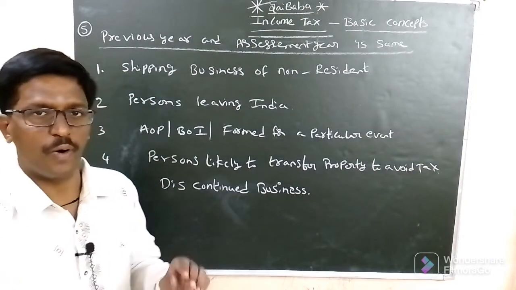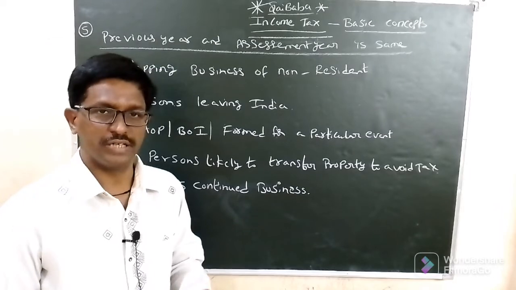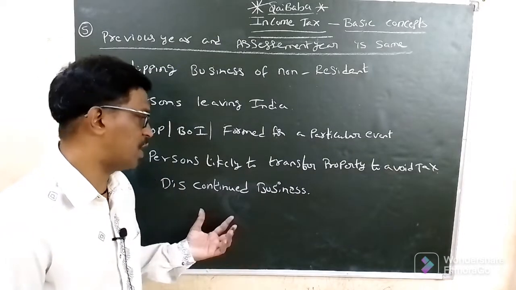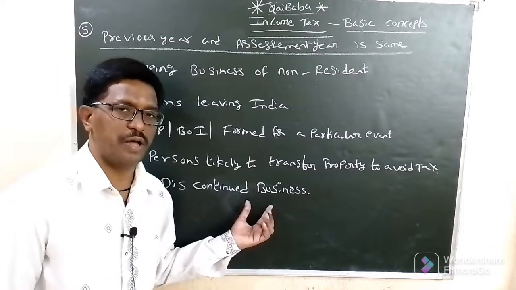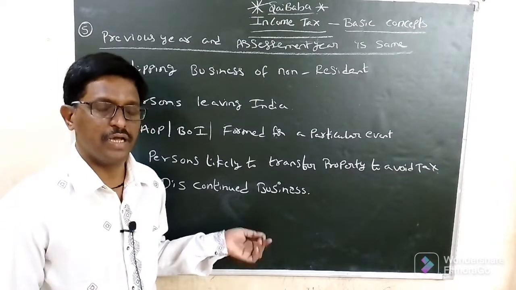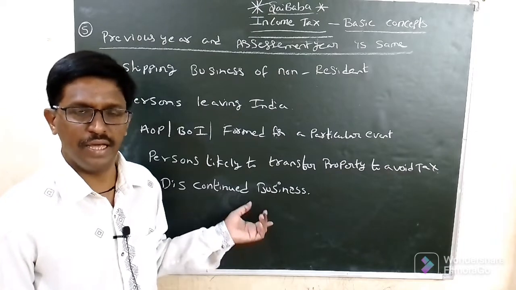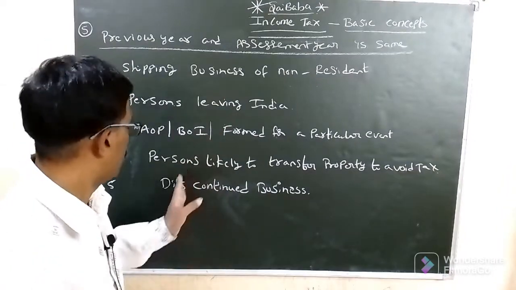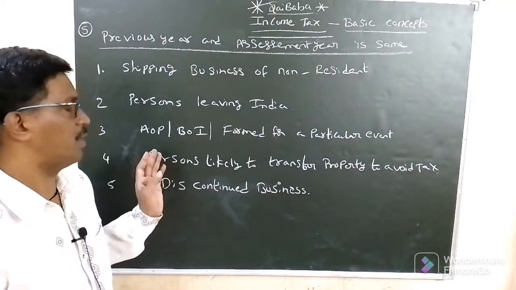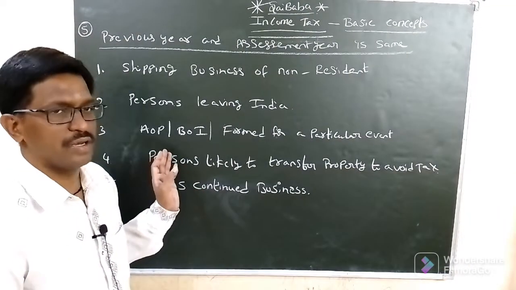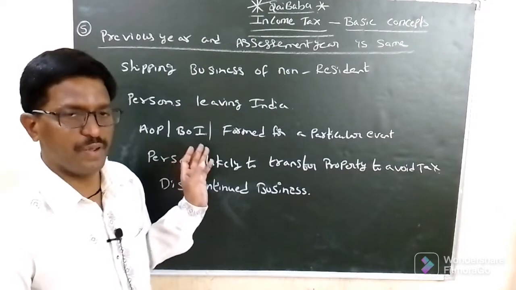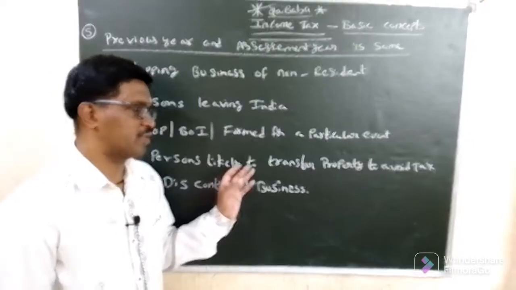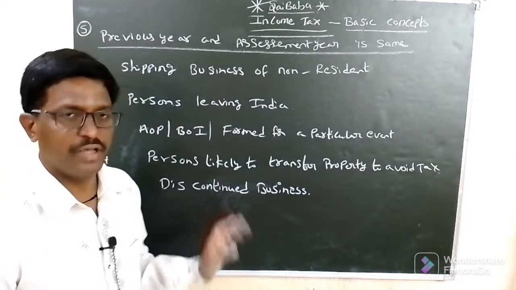It means businesses that have dropped out should also submit their income tax returns to the government. For discontinued businesses also, if there is a possibility of any income, the same amount will be taxable in the same year. So previous year and assessment year are the same in these 4-5 situations: shipping businesses and persons who live in India, persons who conduct particular events like AOP and BOI, property transfer to another person to avoid tax, and discontinued businesses.